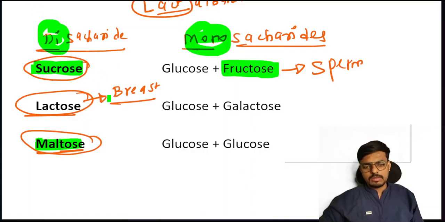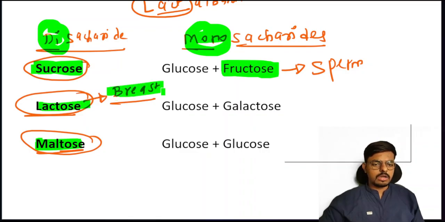Clear. Okay, remember these two important points: lactose, which is abundant in breast milk, and fructose, which gives energy to the sperm. Sperm motility energy is given by fructose, the carbohydrate. Is that clear? Yes, very nice of you all.